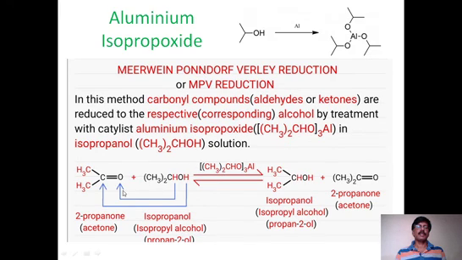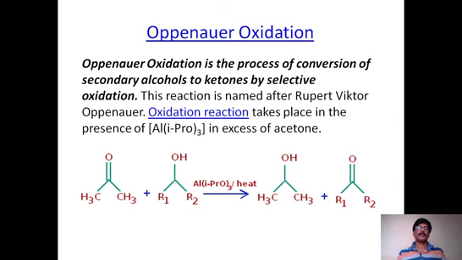After that, each time one CO group is converted to OH, so that we get isopropanol. Here propanone is converted to isopropanol. So this is the reduction of ketone to alcohol. That is the main point of the reaction using aluminum isopropoxide.